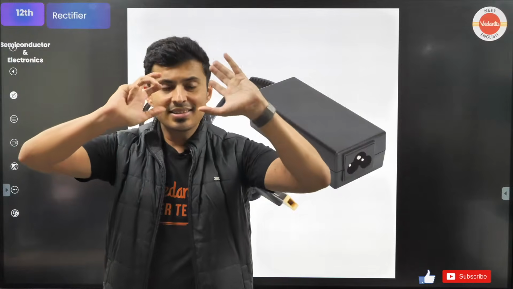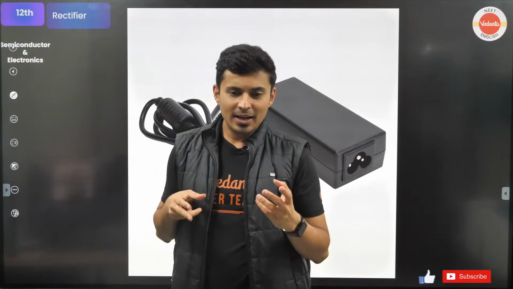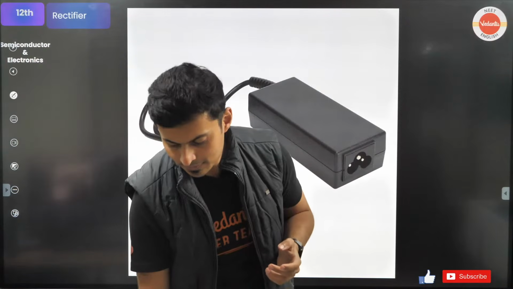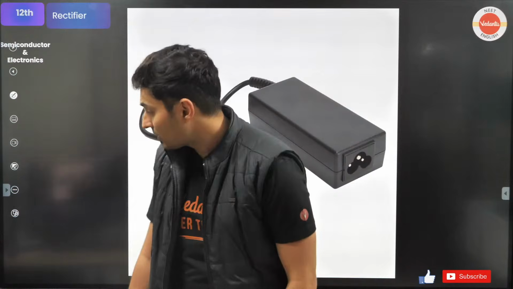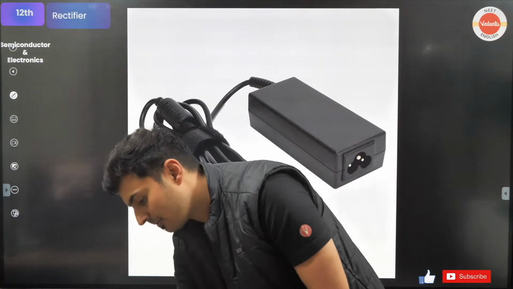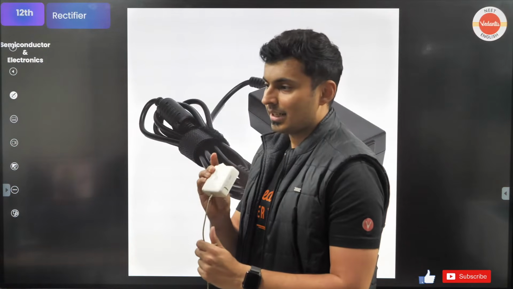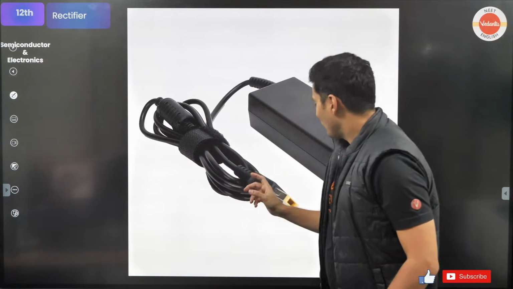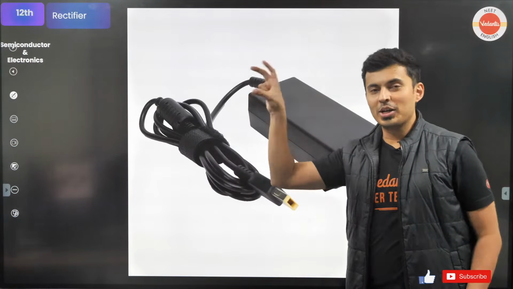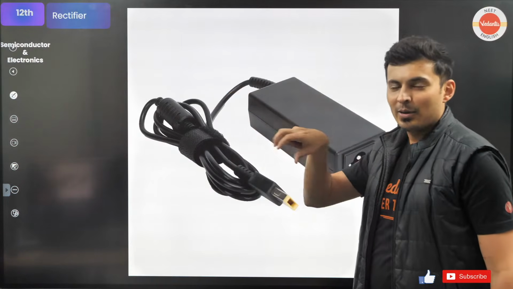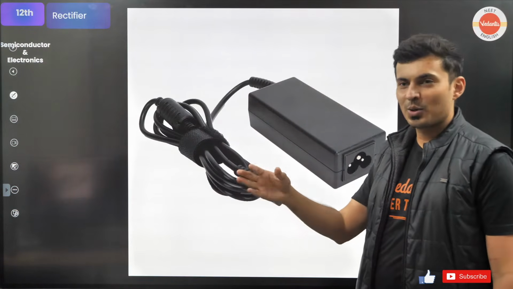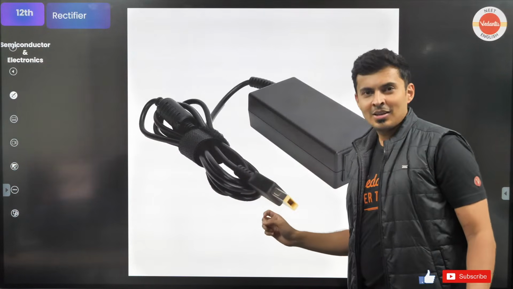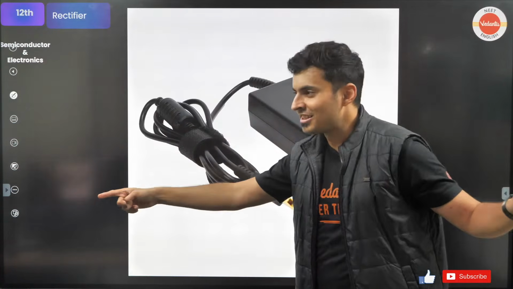Now, what is a rectifier? You all have used a charger, no? Definitely. You would have seen a charger like this. On one side you have AC where you put it in the plug point, but your mobile, your laptop or whatever device you are using, that is on DC. AC is there, DC is there.